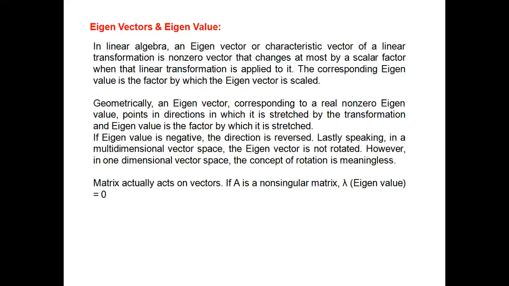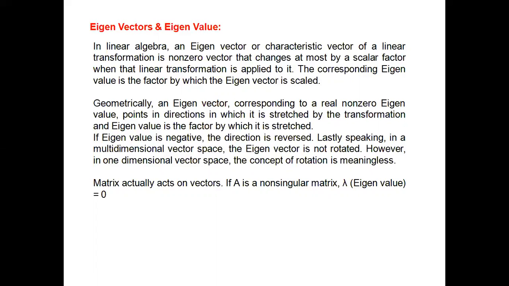An eigenvector corresponding to a real non-zero eigenvalue points in a direction in which it is stretched by the transformation, and the eigenvalue is the factor by which it is stretched.